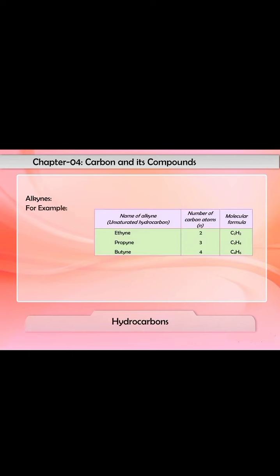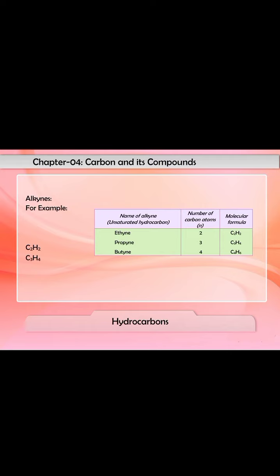1. If an alkyne has 2 carbon atoms in its molecule, then n is equal to 2 and its molecular formula will be C2H(2×2-2), that is C2H2. 2. If an alkyne has 3 carbon atoms in its molecule, then n is equal to 3 and its molecular formula will be C3H(2×3-2), that is C3H4.